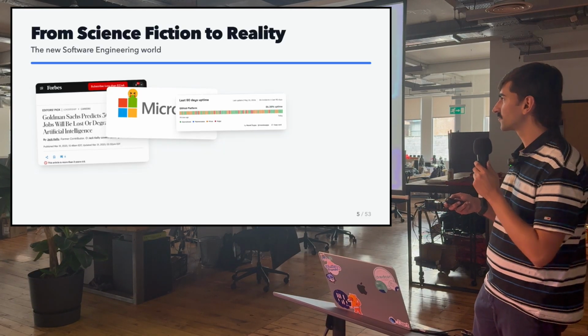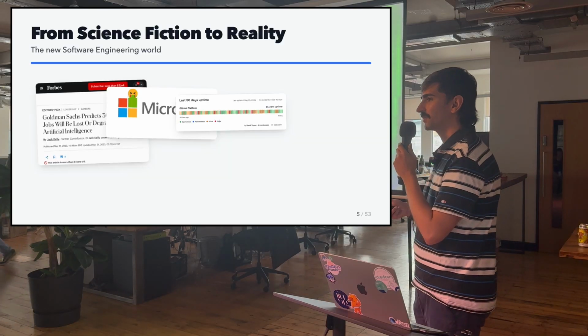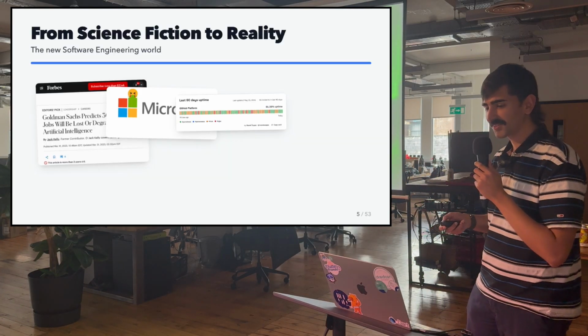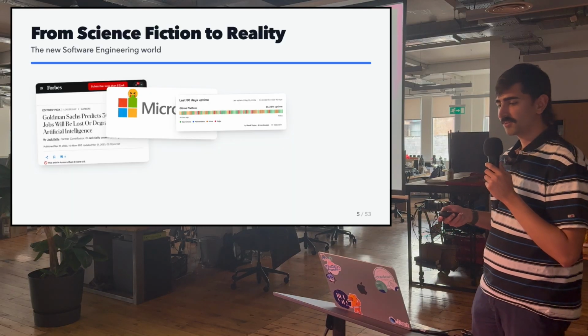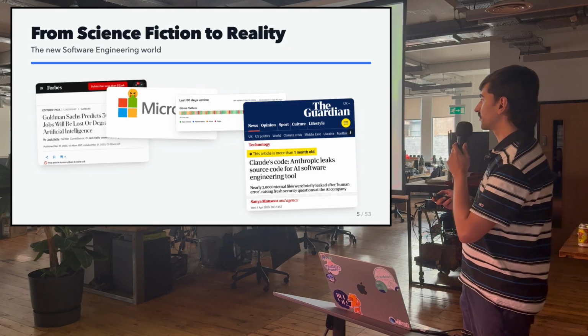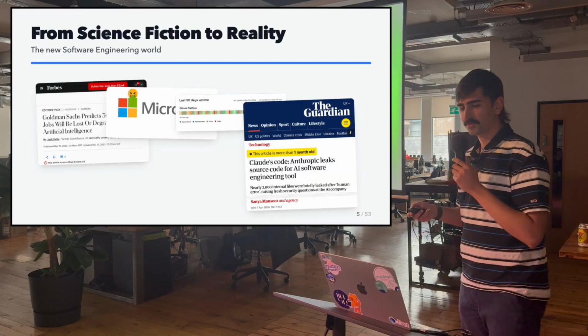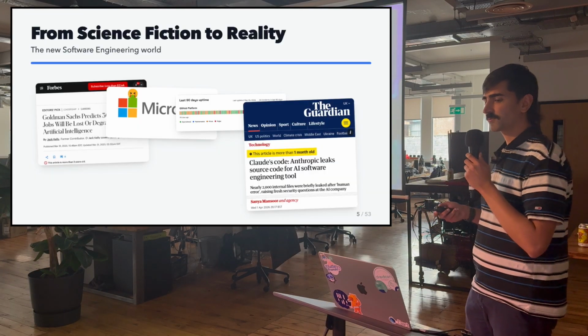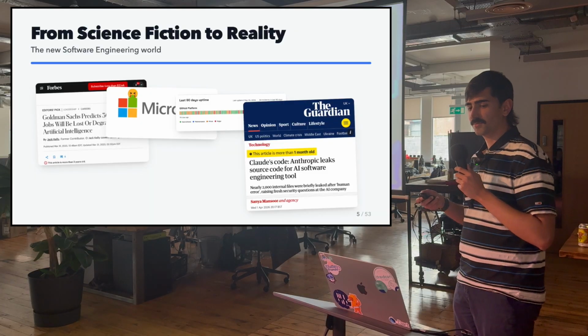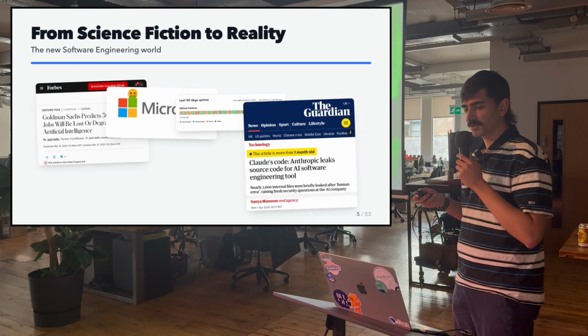And GitHub is struggling to keep a single line of uptime. This is unprecedented in software engineering. And even Anthropic has leaked their own source code for Claude Code. And the truth is, these tools still require a lot of human input if you are building a product, a real product with real users and a roadmap.